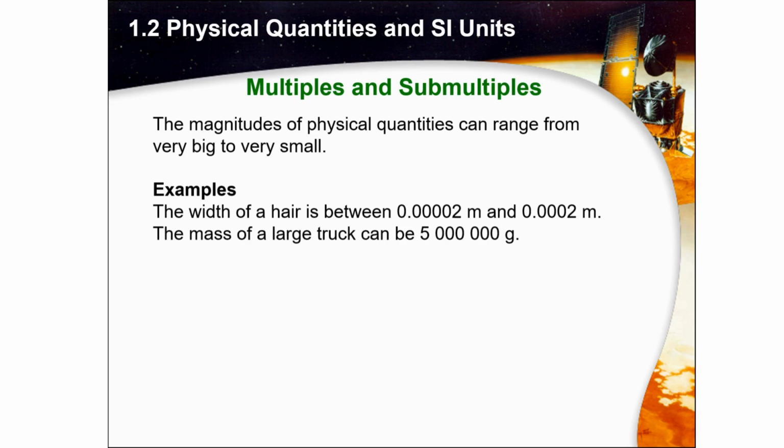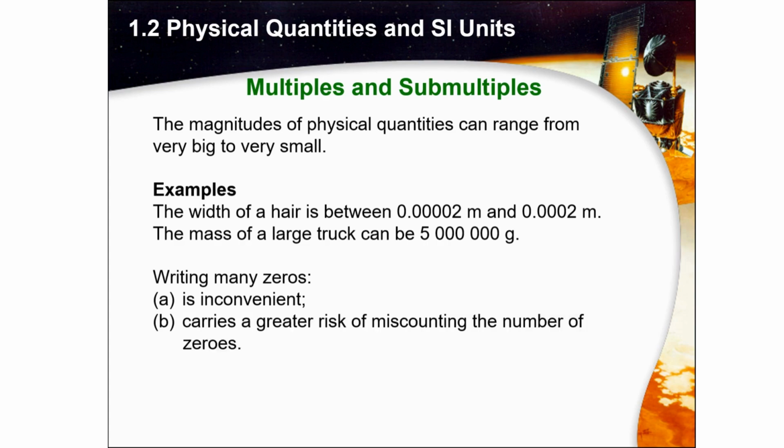When we write many zeros, first, it is inconvenient. Second, it carries a greater risk of miscounting the number of zeros. Let's say we are talking about 5 million grams, and because we want to count it faster, we miss a zero. That means it becomes 500,000 instead of 5 million, and that will give you a wrong calculation for the result.